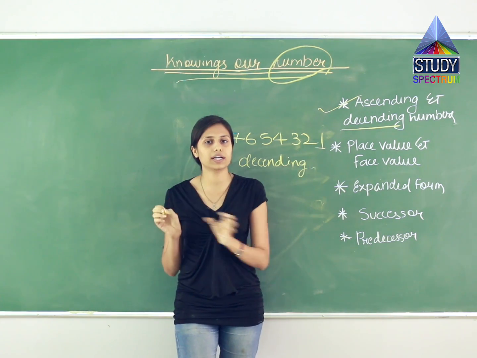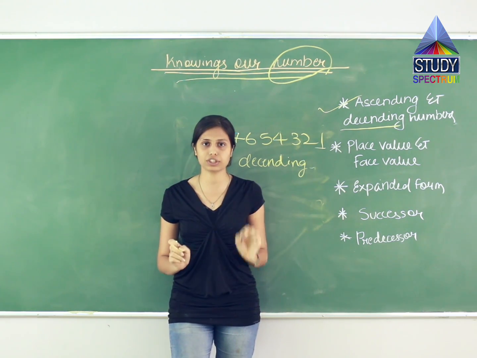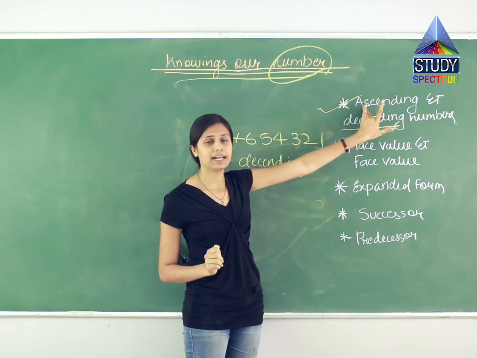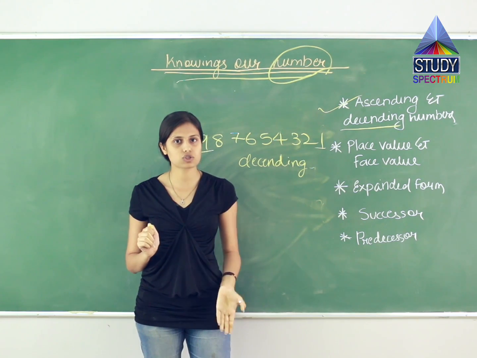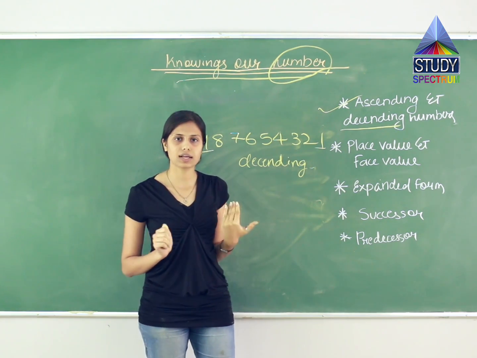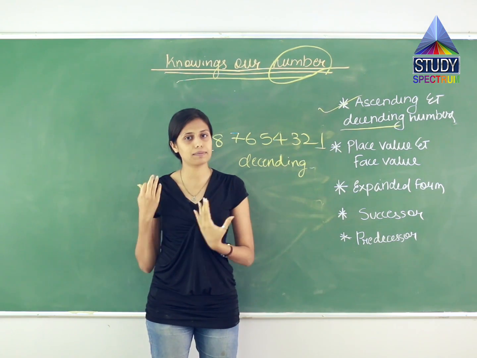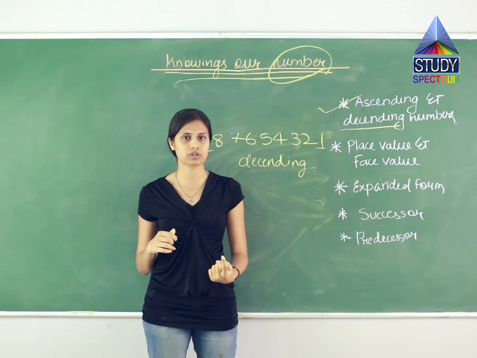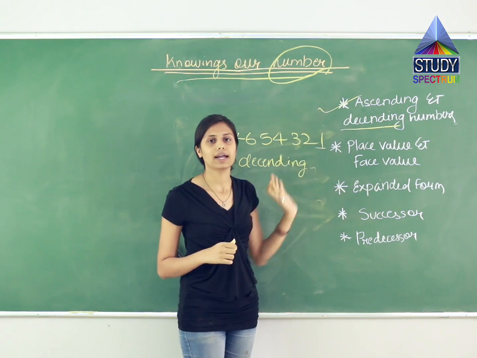You can arrange 1-digit numbers, 2-digit numbers, 3-digit numbers, infinite digit numbers into ascending and descending form. Just remember, ascending means small to big. Like you stand in a queue in your classroom, that is small to the largest. Descending order is the opposite: the person with the most height, the longest person in your class, will stand first and the shortest will be at the back. So this is what ascending and descending are.